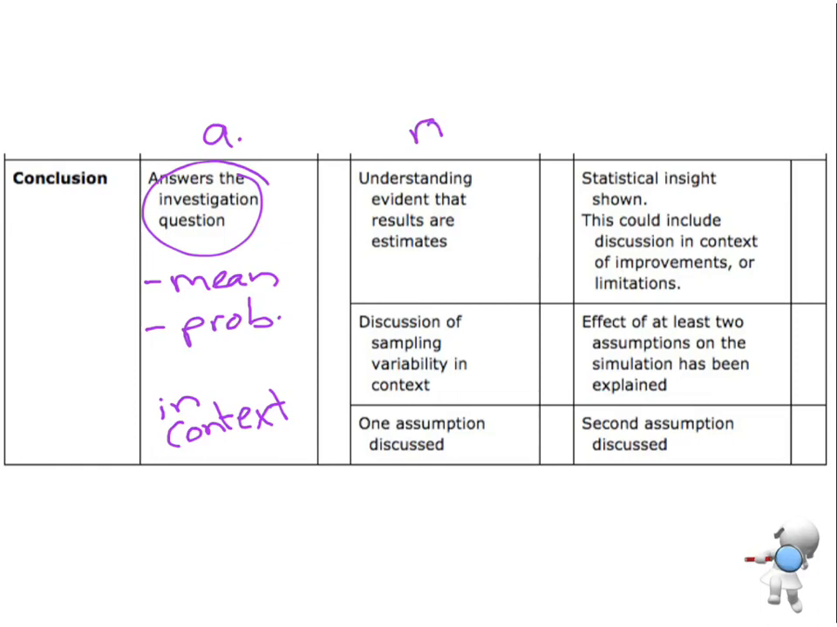For my merit, you need to show me that you understand that the results are estimates. So being able to talk about somewhere along the line that, look, this is a good estimate of what's happening, but it is a simulation. It's not a population that I'm collecting data from. I need to talk about that sampling variability, and again, in context. If you just say, if I did another simulation, I'd get similar data, that's not going to be enough. It has to be in context: that the number of ice blocks Grace would buy is... And I need one assumption discussed for merit.